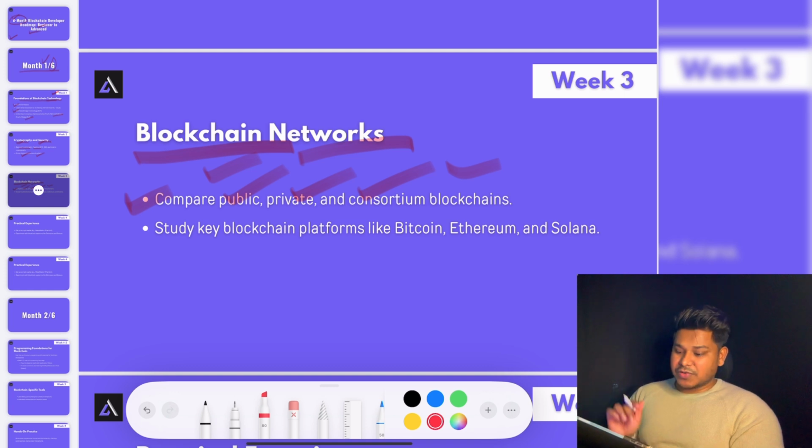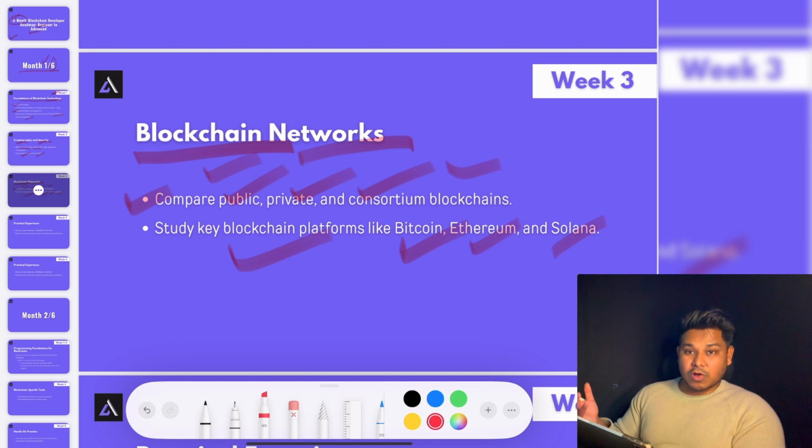Make a proper note. After that, you have to learn about blockchain platforms like Bitcoin, Ethereum, and Solana. Right now, we have more than 50 blockchains. So which blockchain are you going to pick for your next app? What problem does it solve? Because right now, scalability is a huge concern for any kind of application.